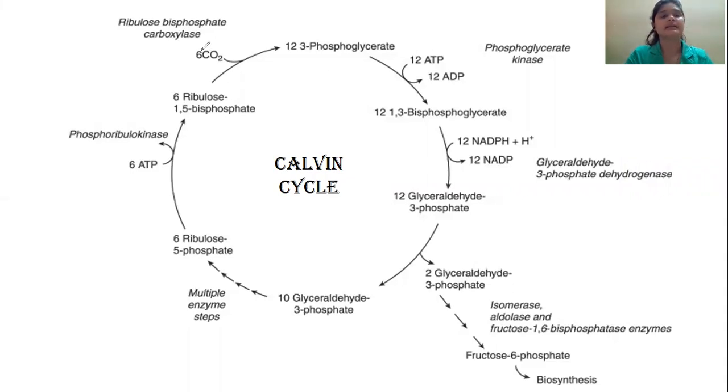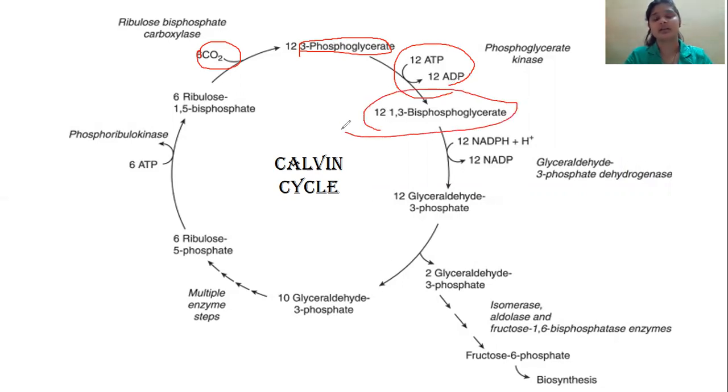Right, so 6 carbon dioxide molecules required. It gives rise to 12 molecules of 3-phosphoglyceric acid, utilization of ATP, giving rise to 12 molecules of 1,3-bisphosphoglycerate, the second stage, and from this 12 molecules of glyceraldehyde 3-phosphate are formed, and then these are utilized to form fructose 6-phosphate, and then it gets biosynthesized.